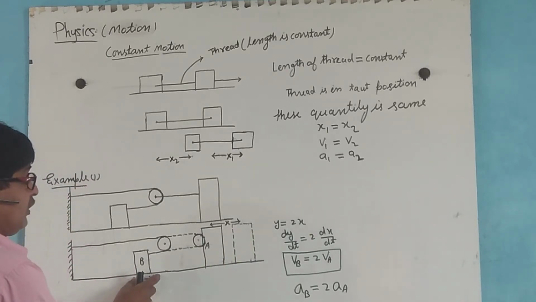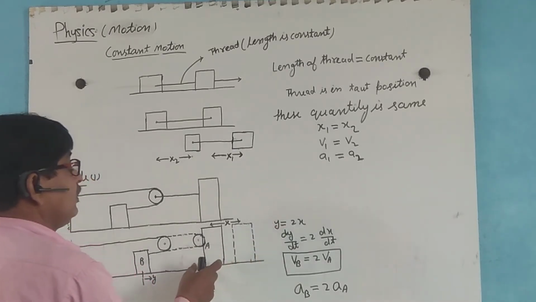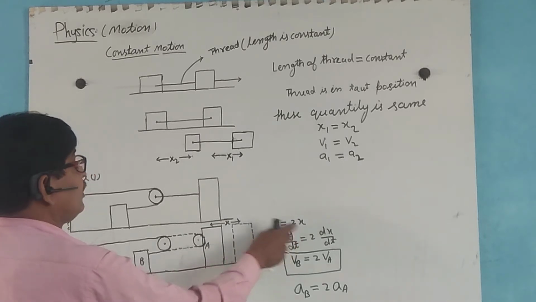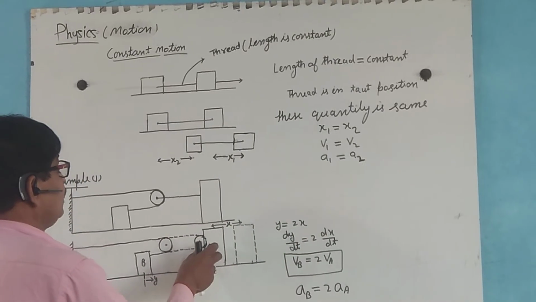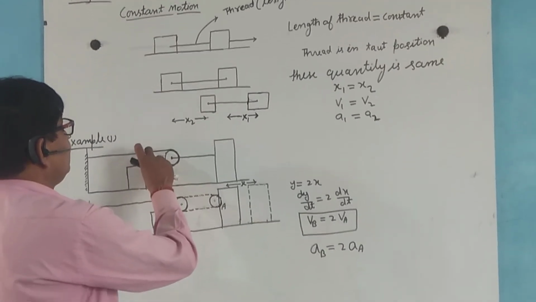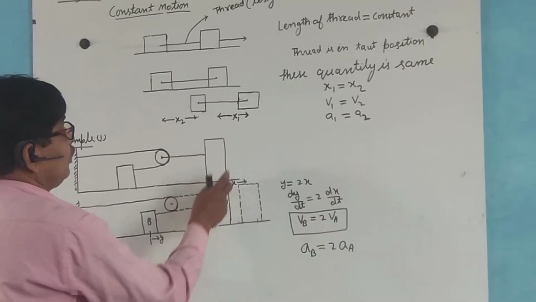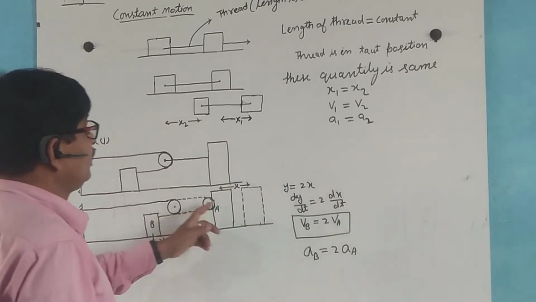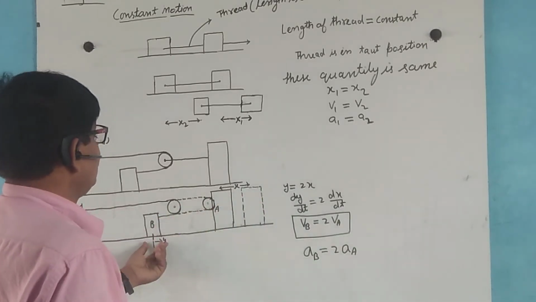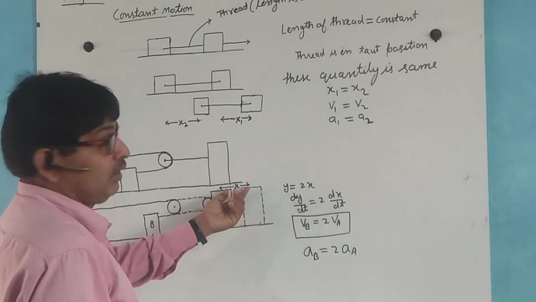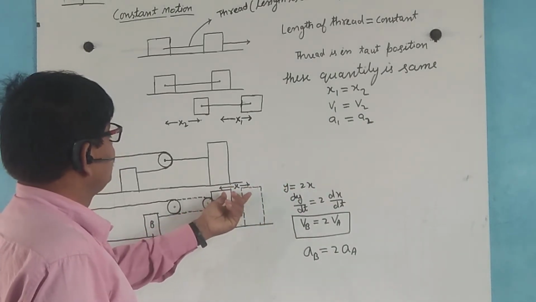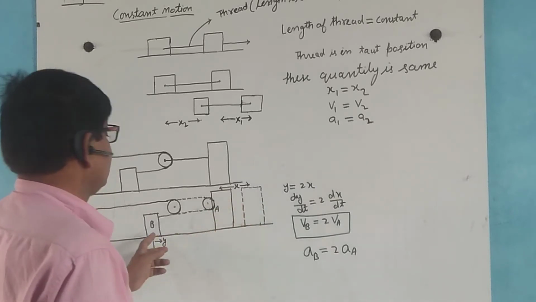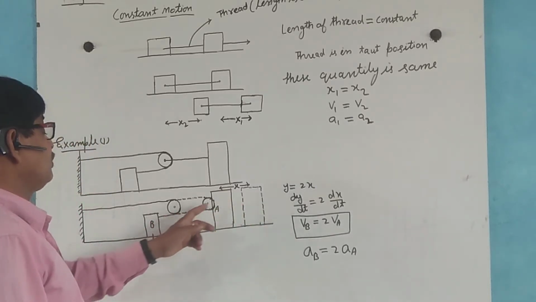Now the displacement in this is equal to twice the displacement of this block. In this case y equal to 2x, and dy by dt equal to 2 dx by dt.